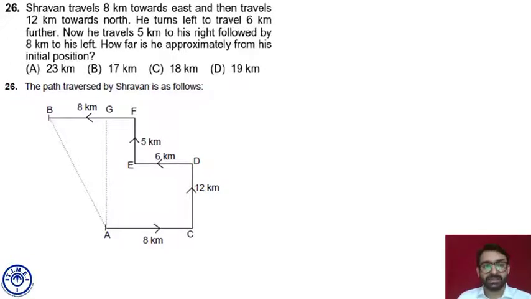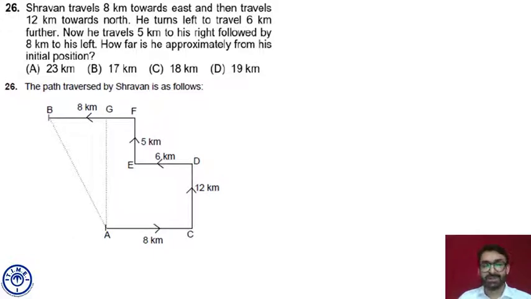Now we have to calculate the length of AG. EF is 5. CD is 12. 12 plus 5 is 17. So AG is 17 and BG is 6.